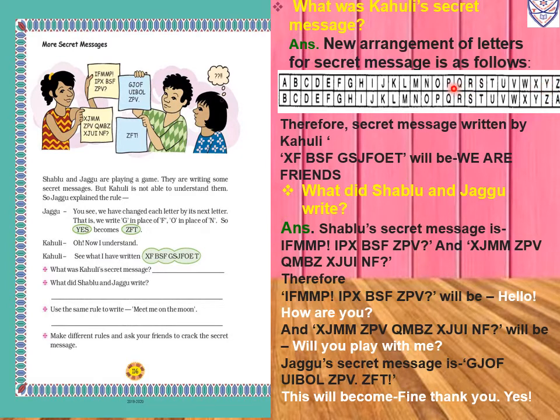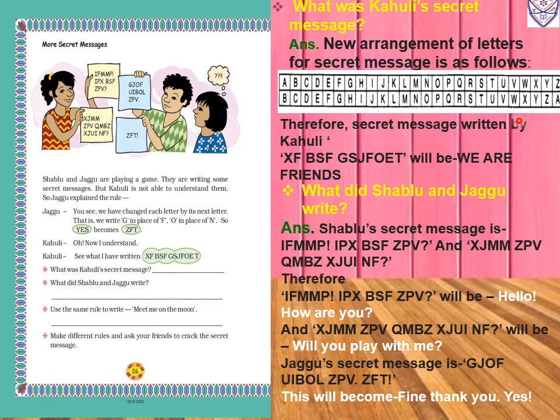Now for P we will write O. Now for V we will write U, means U. Now QMBZ. In place of Q we will write P. Now for M we will write L. Now for B we will write A. Now for Z we will write Y. So QMBZ means play.